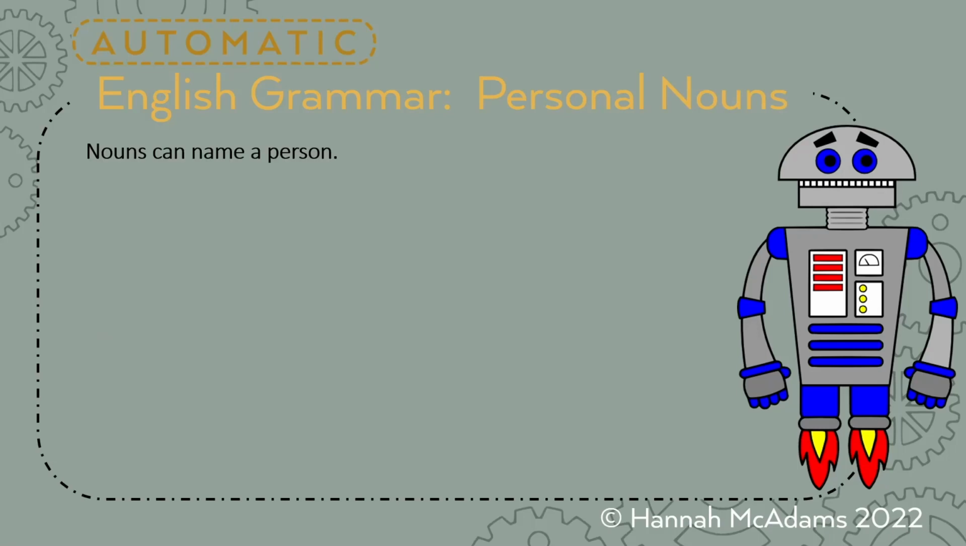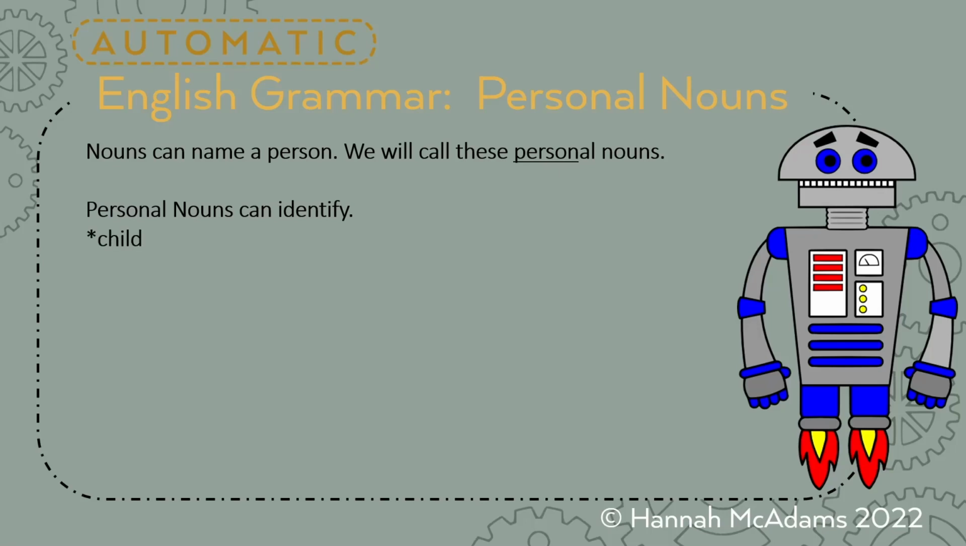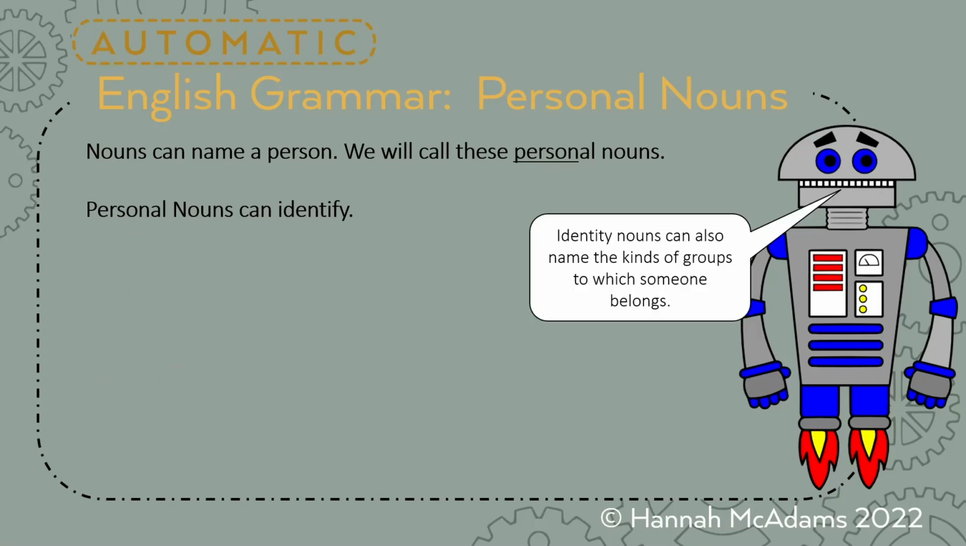So personal nouns. Nouns can name a person. We call these personal nouns. Do you see the word person in personal nouns? Yeah, sure. Nouns can identify. So here are some personal identification nouns. So we have child, boy, man, woman, teenager, mermaid, alien. I know that mermaids and aliens aren't really people per se, but they kind of are similar, so they go in that category.